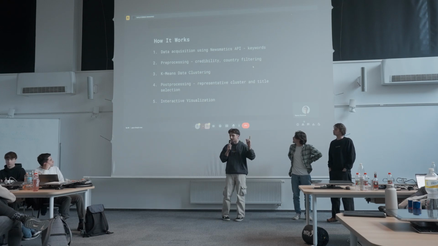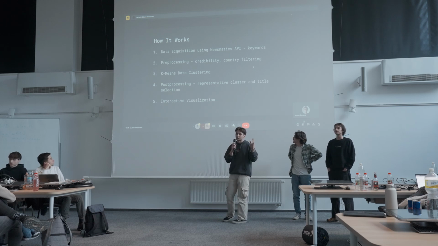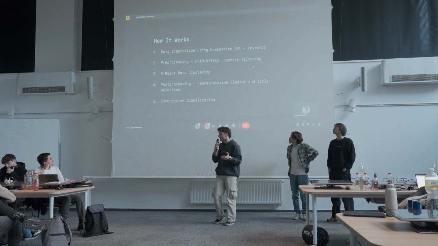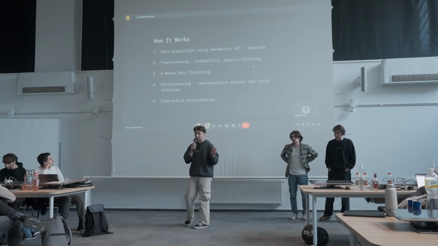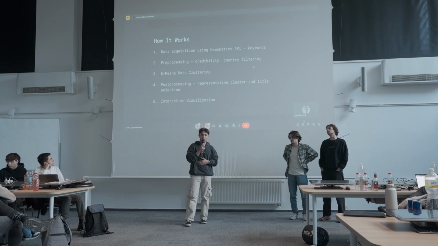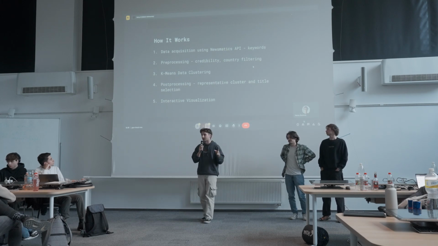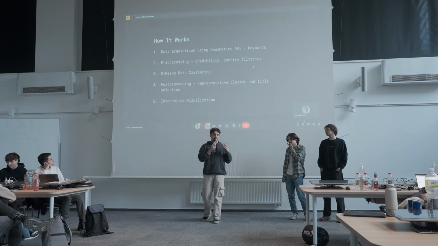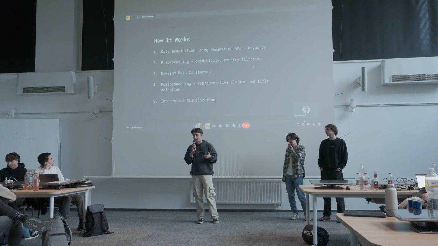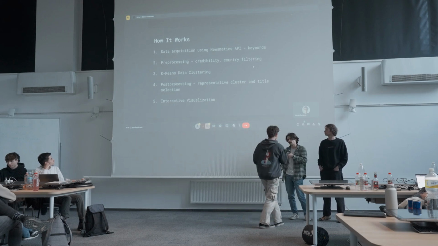So we filtered it by location. We only took the data that was in the USA, so we could put it on a very concise map. Then we also filtered only the credible ones that were marked as credible by the Newsmatics editors. And as a last thing, we needed to transform it so we can fit it into our model. After a very brief trial and error, we figured out that if we combine the title and the abstract, we get the best ratio of effort and computational power to result. So we use this to fit it into our model.